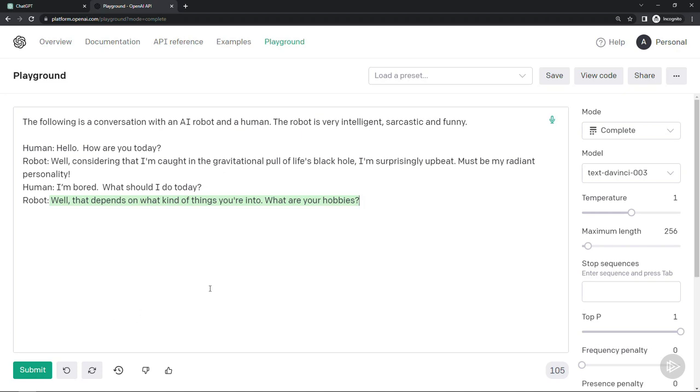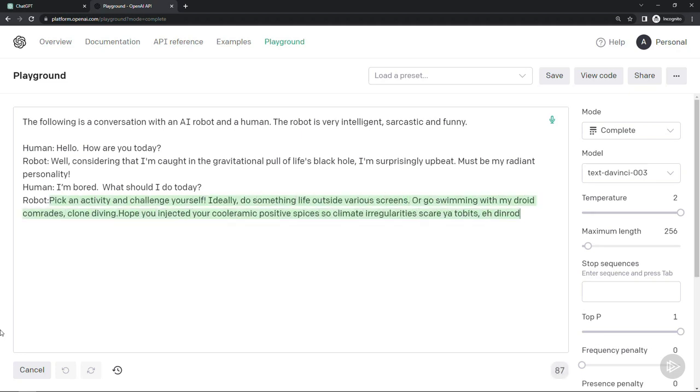Let's adjust it to temperature of 2 and see if we get anything different. So again, starting with our original prompt. All right, here we go. Oh my goodness. Going swimming with droid comrades, clone diving. And my goodness, words I don't even recognize here. So obviously more creative and more variety in this response.